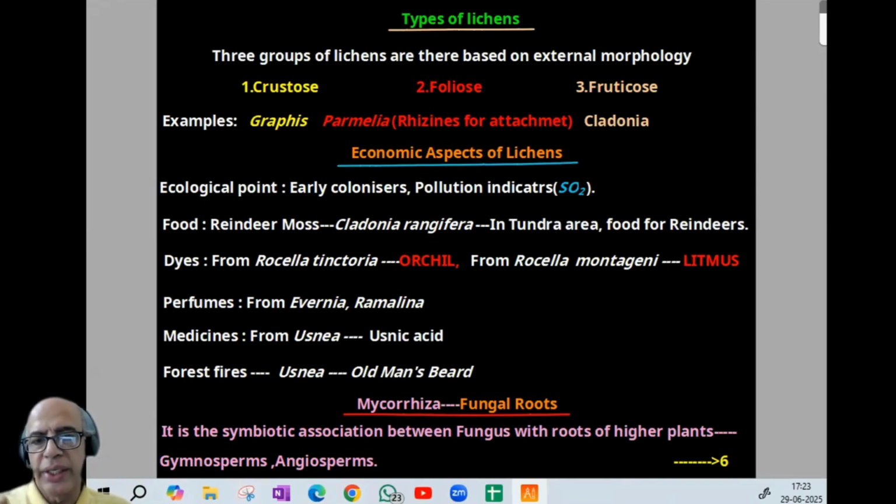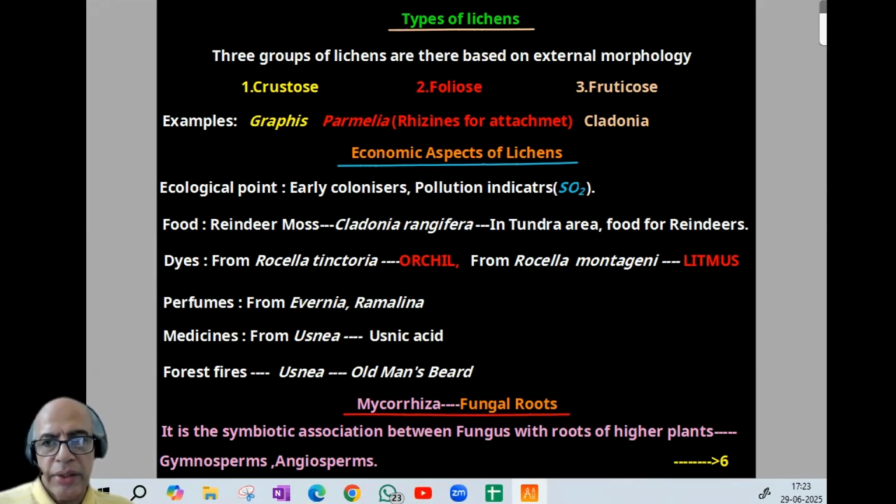There we can find rhizines for attachment in foliose type. Fruticose, that is Cladonia. And economic aspects of lichens. Many aspects are there, one by one. One is the ecological point. They are early colonizers in succession. And they also indicate pollution, specifically sulfur dioxide.